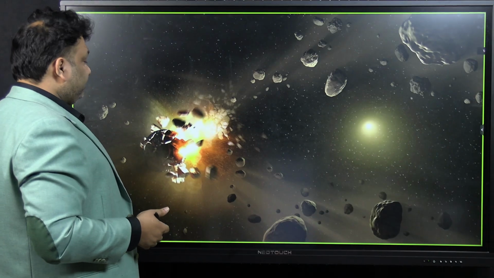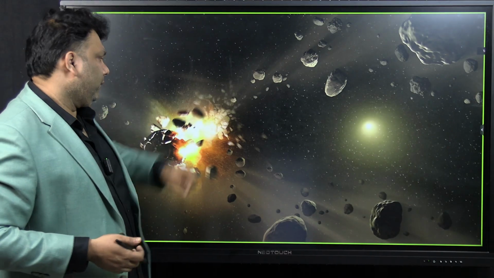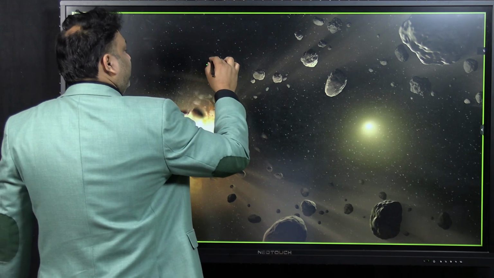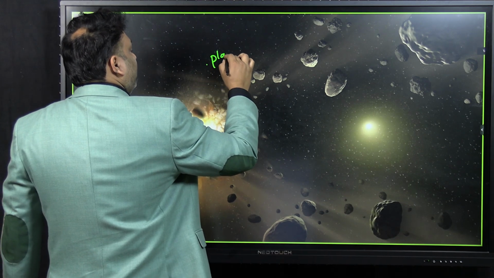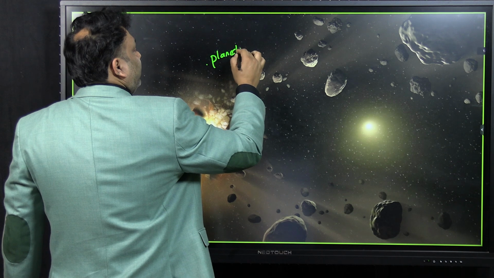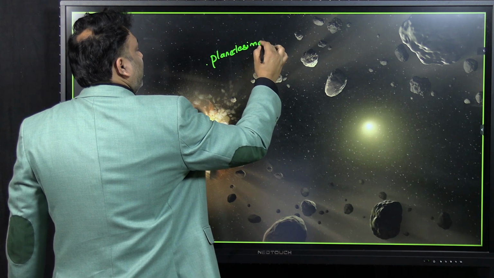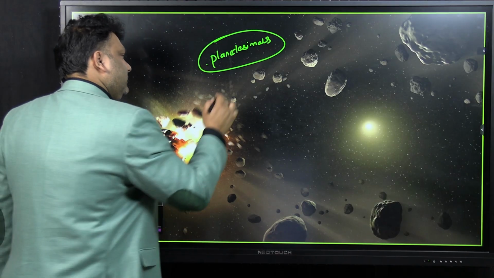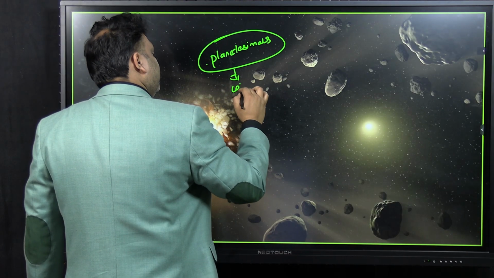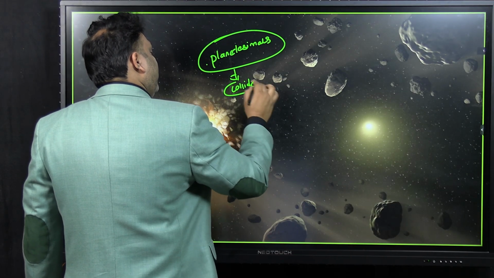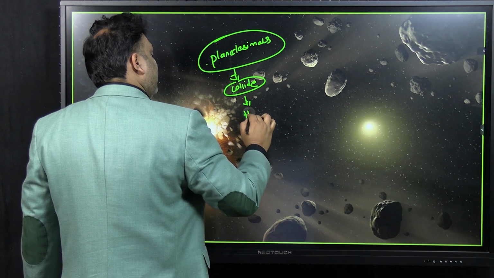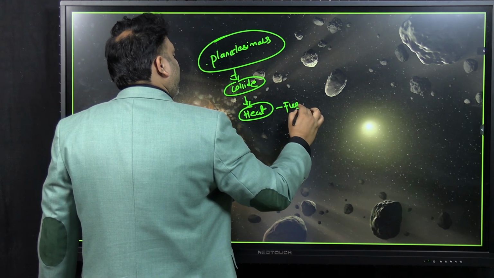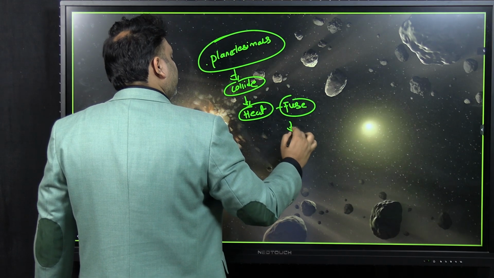Now after this, numerous planetesimals, which are called the small fragments of rock, collided with each other, and because of the heat they fused into each other and became bigger.